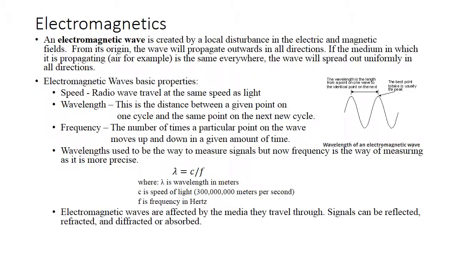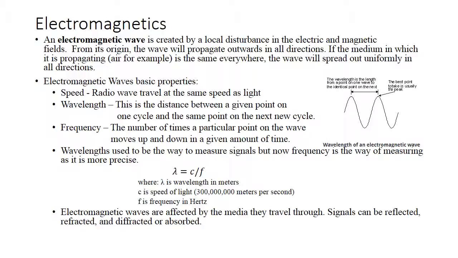An electromagnetic wave is created by a local disturbance in the electric and magnetic fields. From its origin, the wave will propagate outwards in all directions if the medium in which it is propagating, air for example, is the same everywhere. The wave will spread out uniformly in all directions.